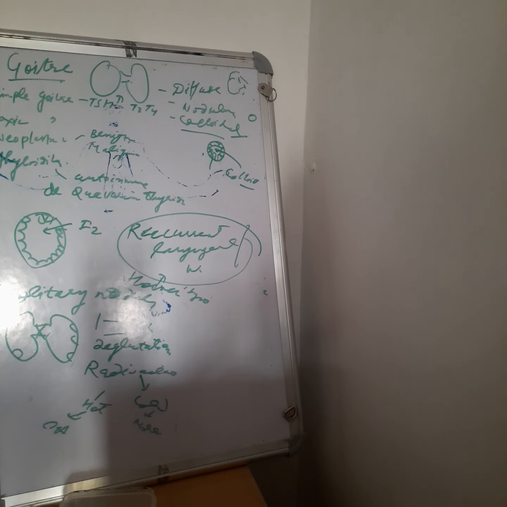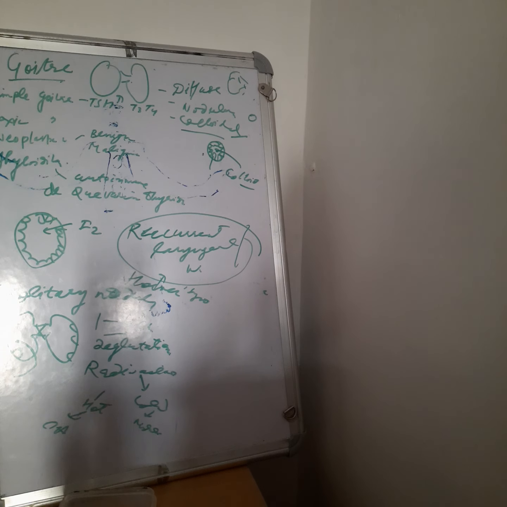The treatment for this one is only the excision of the solitary nodule along with some of the thyroid margins. This is a very important question, what is the treatment for the solitary nodule: you have to remove the solitary nodule along with some of the surrounding areas of it. So this was related to the goiter.